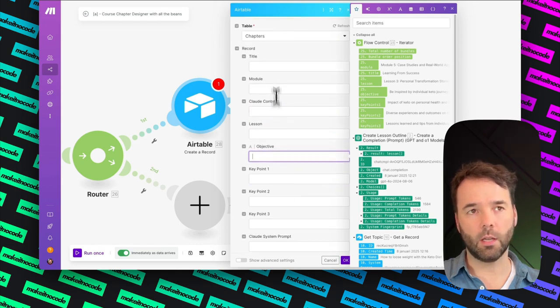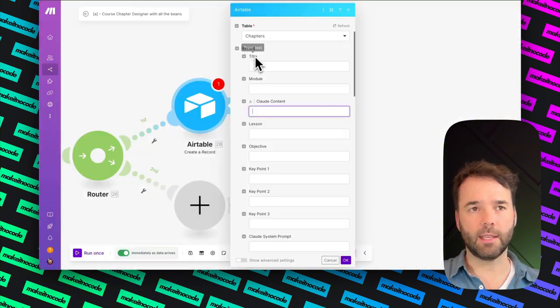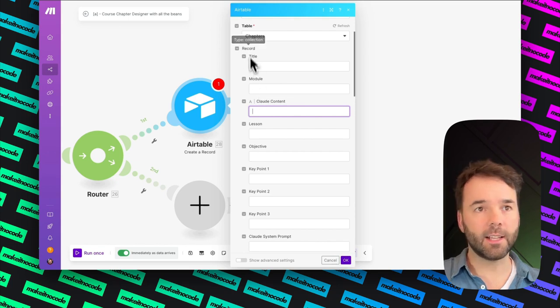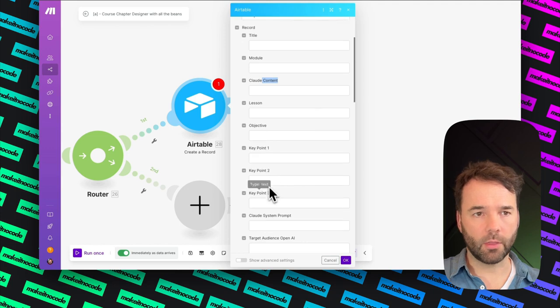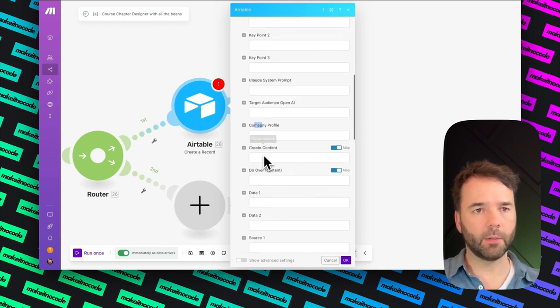So your objective is to have a second tab called chapters, and you need to give it these titles. So literally title, module, Claude, content, lesson, objective, key point 1, 2, and 3, Claude system prompt, target audience, OpenAI, company profile, and I see that's spelled wrong. We'll edit that one in a minute.